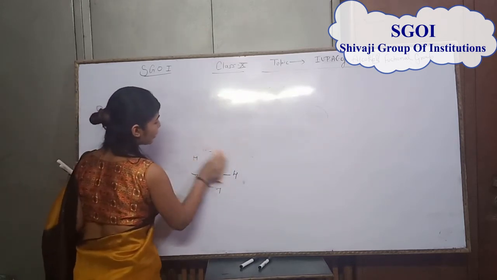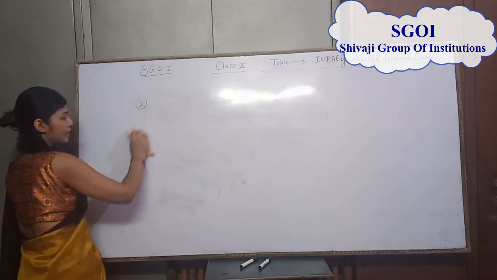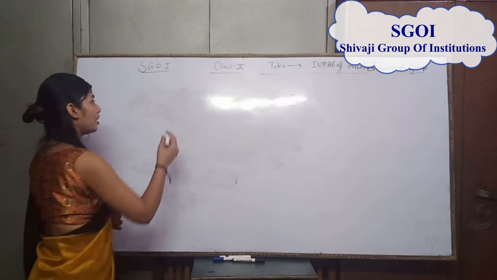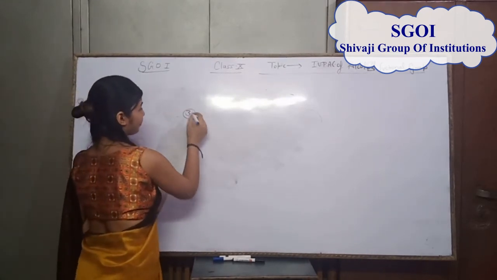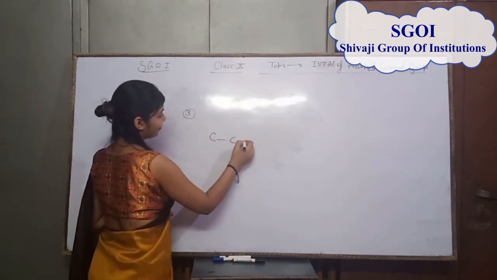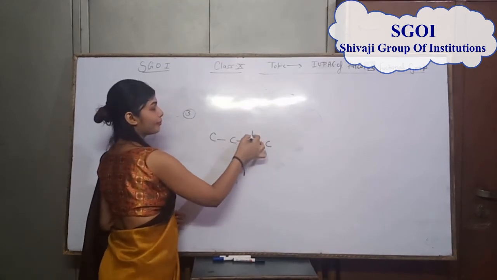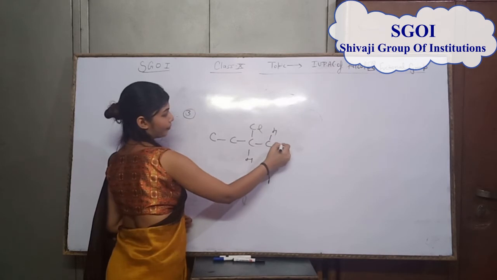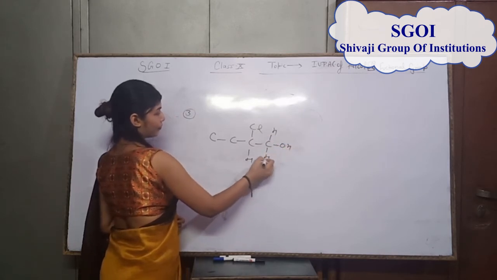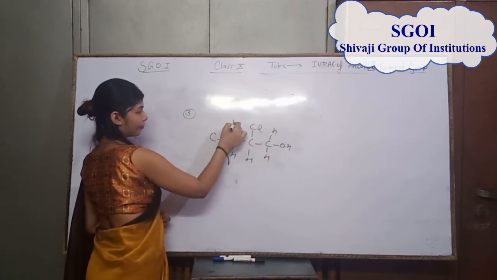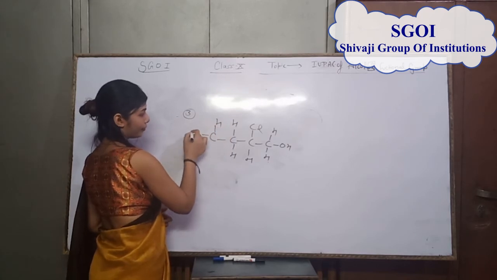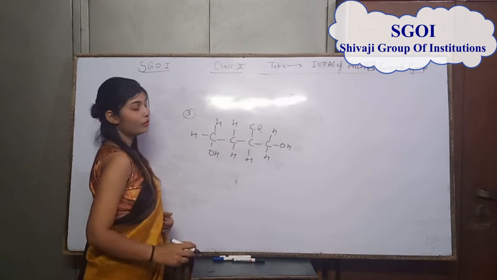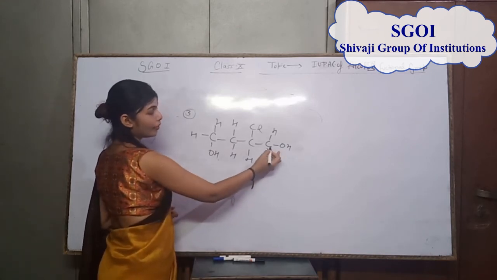Now I'll discuss the third problem of IUPAC, which is most important and is related to the board. Students, that is your third problem of alcohol functional group.